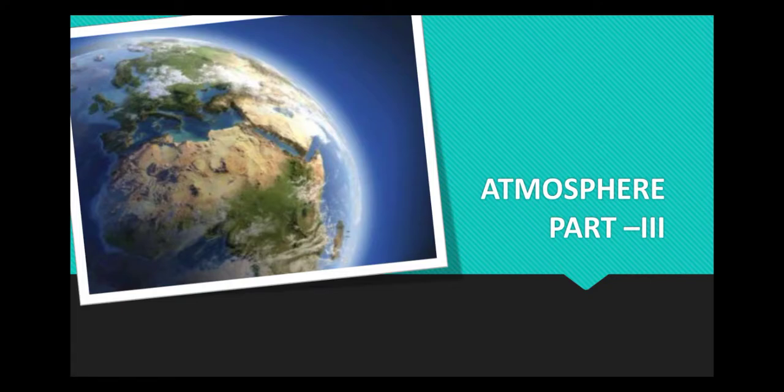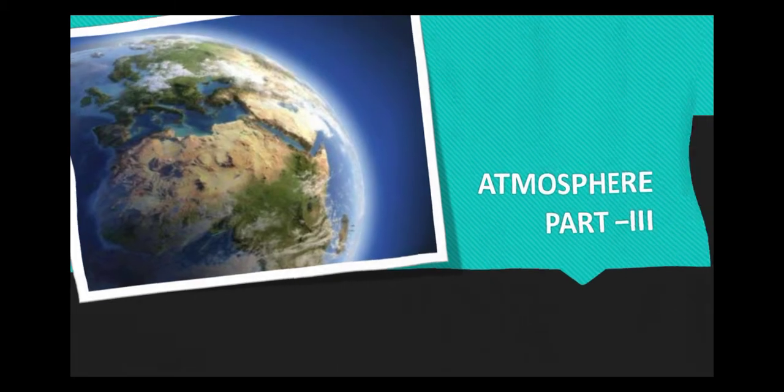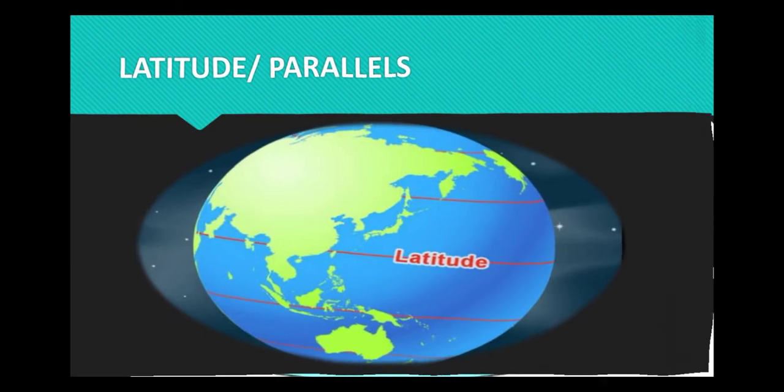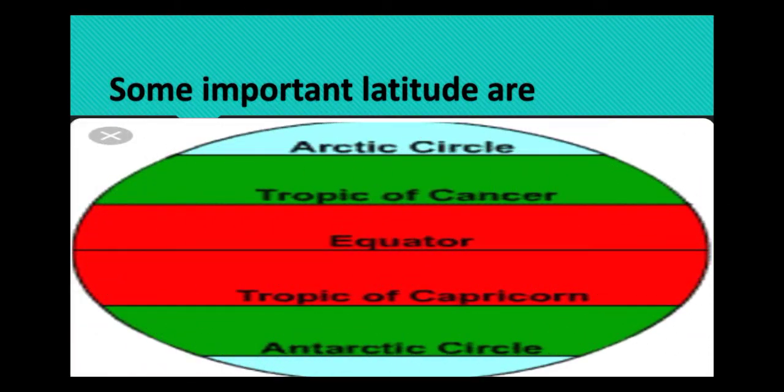In this video, you are all going to learn Social Unit 4, Atmosphere Part 3. Before directly going to today's class, a short recap of the last class so that you are able to connect the ideas. What are the topics you saw in the last class? Yes, right. Longitude and latitudes. Some important latitudes are Equator, Tropic of Cancer, Arctic Circle, Tropic of Capricorn and Antarctic Circle.